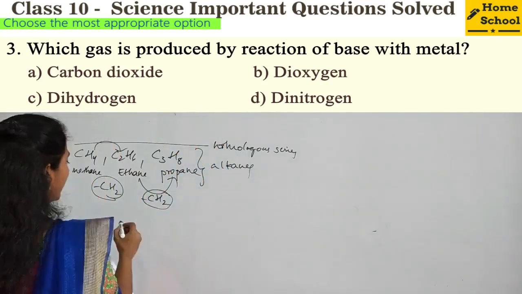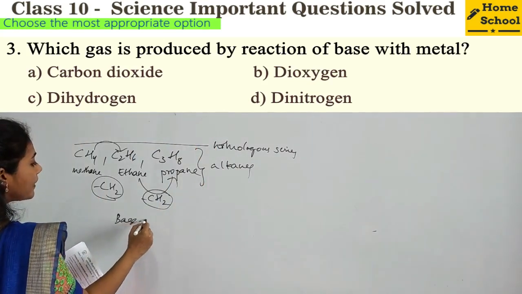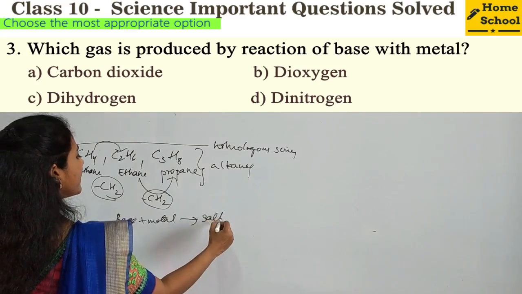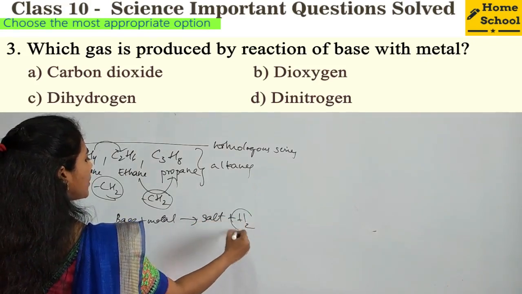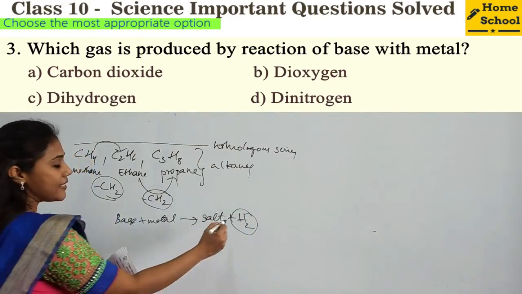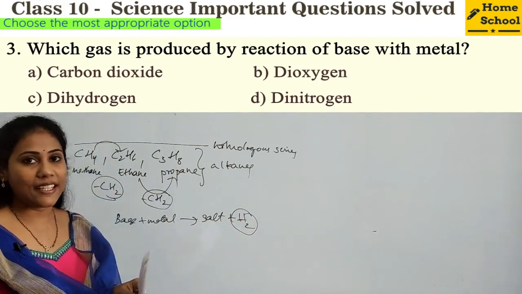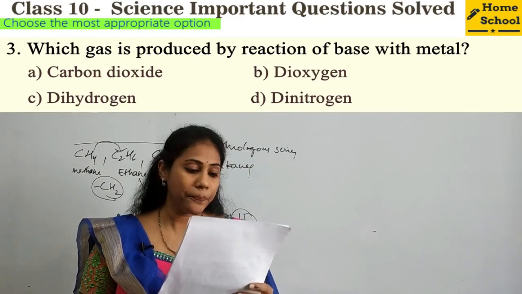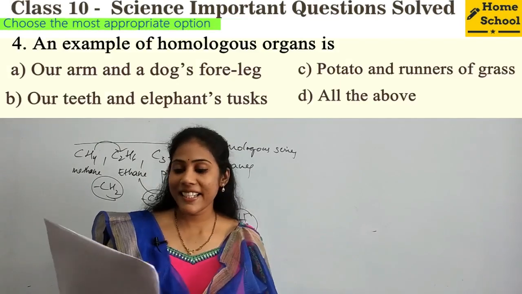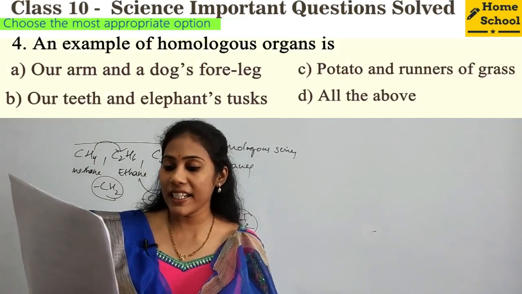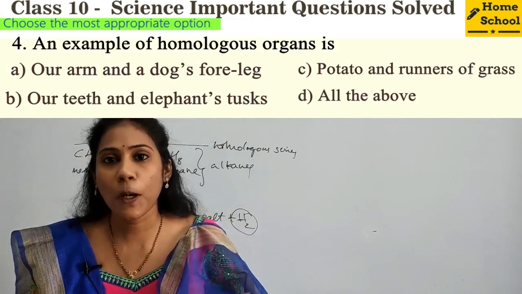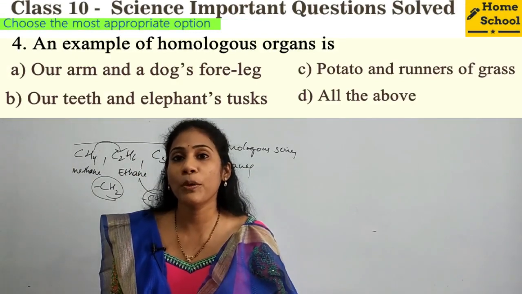So whenever a base reacts with a metal, what do you get? You get salt and hydrogen gas. It can be called dihydrogen gas also, isn't it? So your option is B. Fourth one, an example of homologous organs is. First option, you have to say which option is belonging to homologous organs.